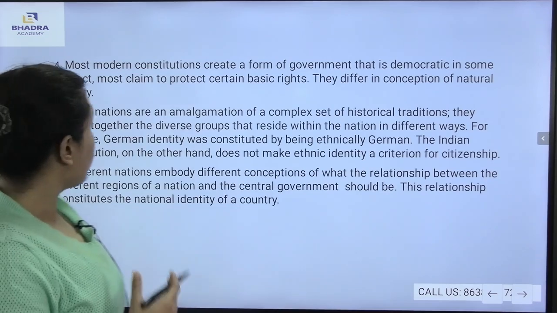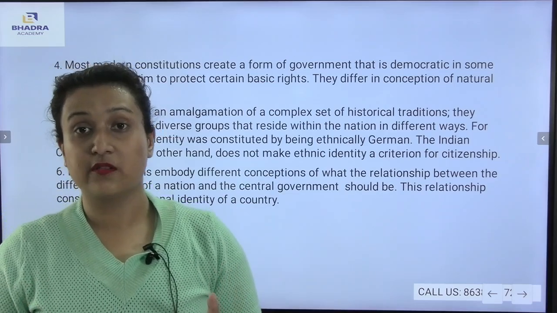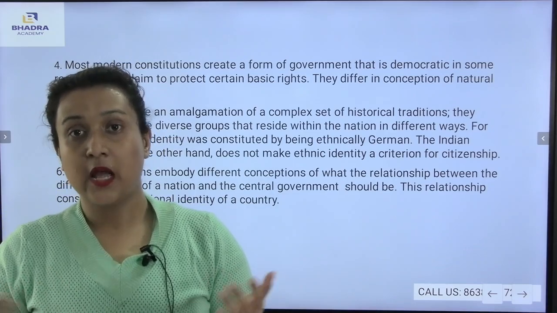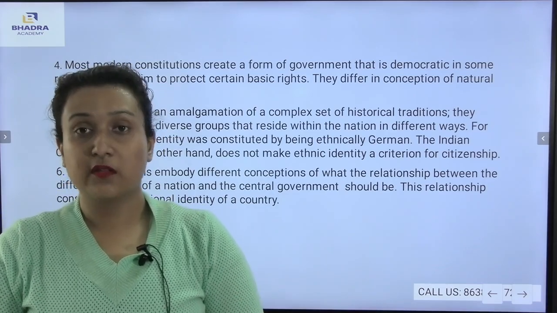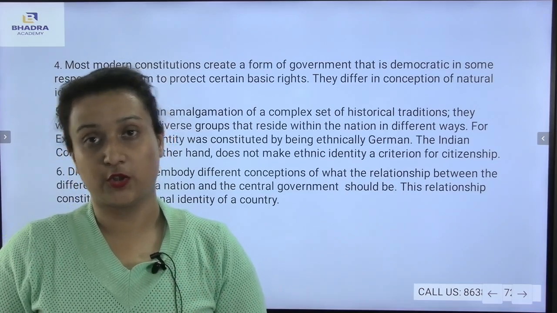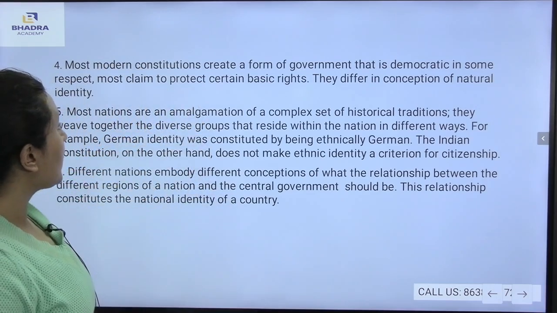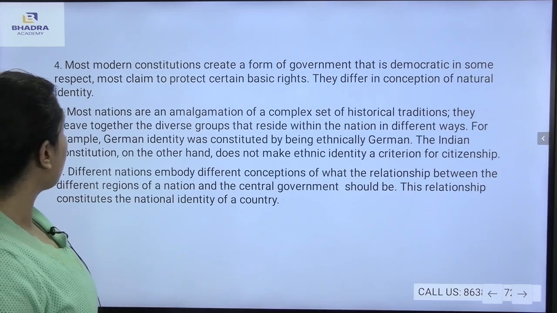Now, most of the modern constitutions you see in many parts of the world are democratic in nature. For example, if we take our country India, India is known to be the largest democratic country in the world. And another point is that most claim to protect certain basic rights. They differ in conception of national identity.